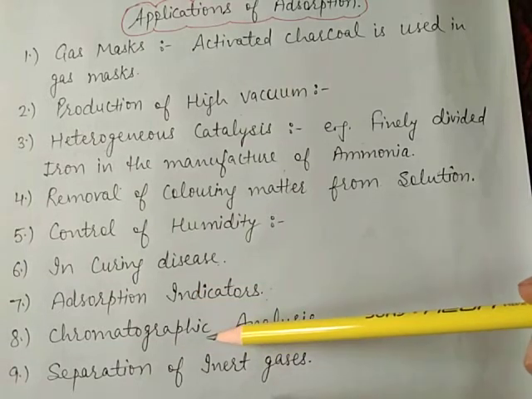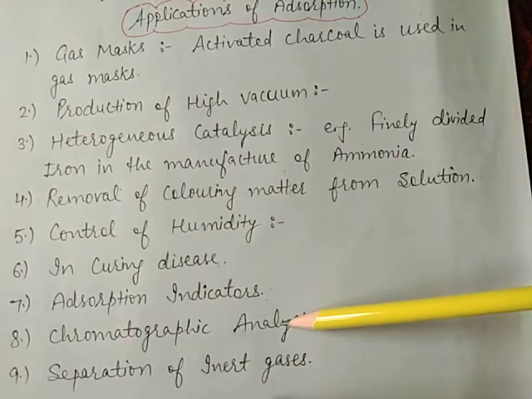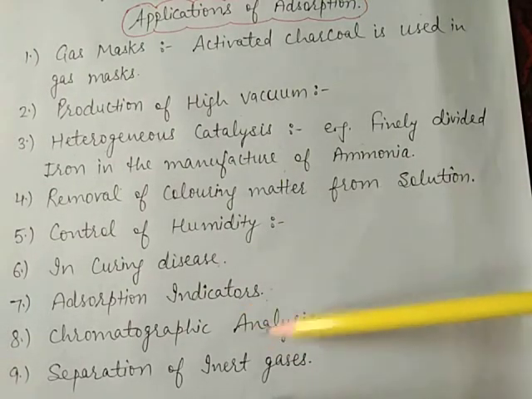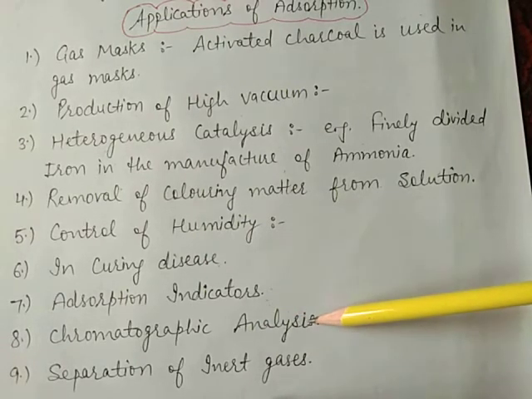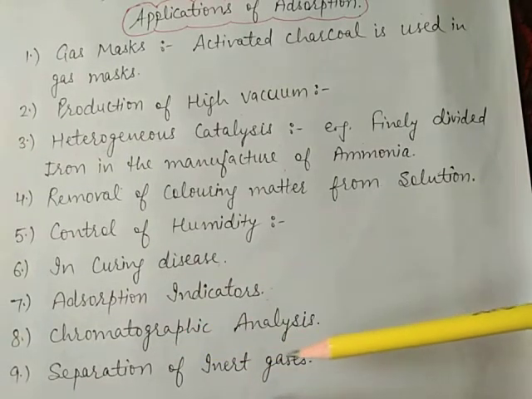Next is chromatographic analysis. It is based on the phenomenon of adsorption and finds a number of applications in the analytical and industrial fields. And the last point is separation of inert gases.